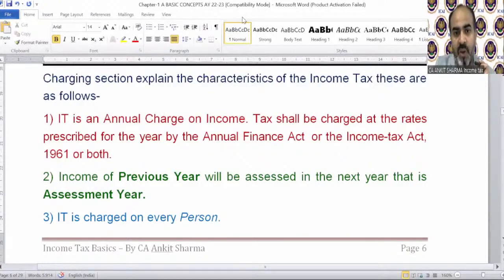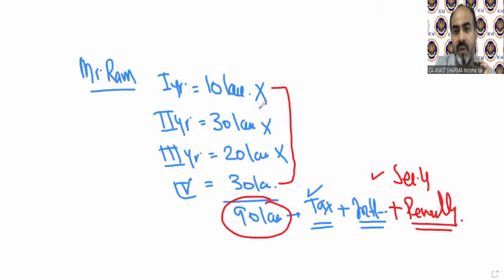Let me explain what is the meaning of previous year and assessment year. So listen carefully, okay? Just focus on whatever you are doing. You will clear CA, you can clear each and everything. Focus is the basic principle of understanding everything clearly and very easily. So do not distract yourself, just focus. If you are studying right now, then stop thinking about any other thing. If you are partying somewhere, then at that time you should be only focused on your party. Now you are investing your time on this lecture, so you should focus on whatever we are doing over here. Okay. So there is the concept of previous year and assessment year.